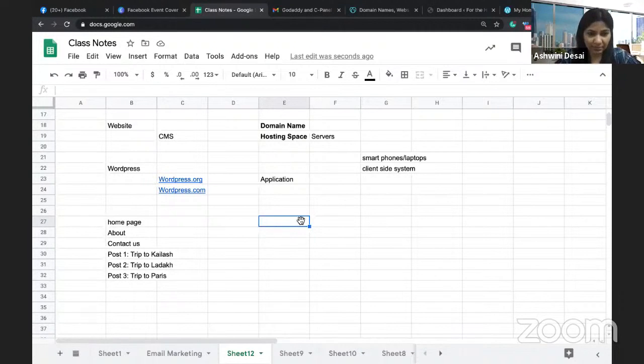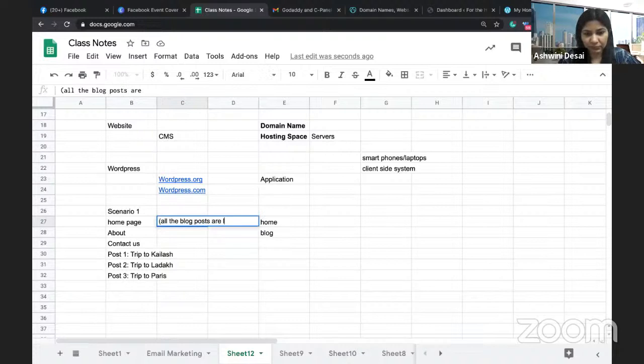So in that case, there has to be a homepage and a blog section. The first way is scenario one: in the home page itself, all the blog posts are listed.